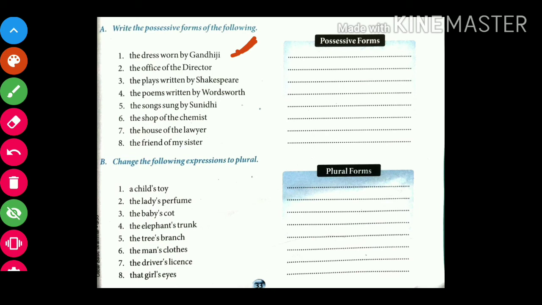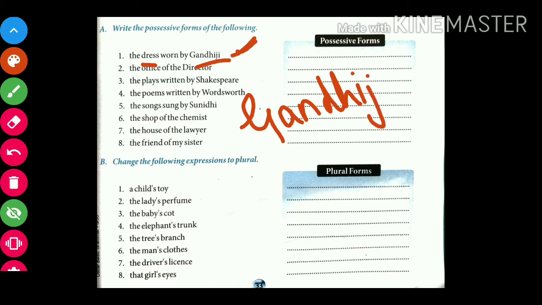We are talking about the dress, but this dress belongs to whom? Gandhiji. So here we will write Gandhiji's dress this way. Gandhiji, apostrophe s, then we write dress. Like this you have to write over here.